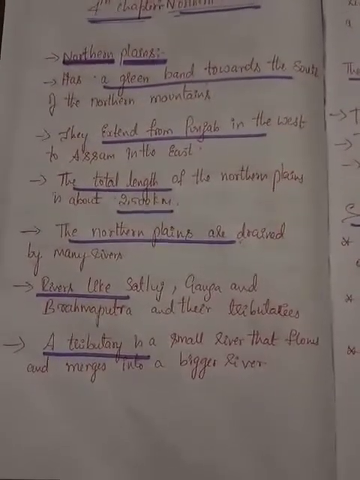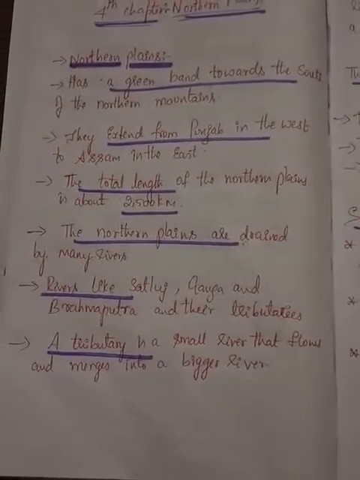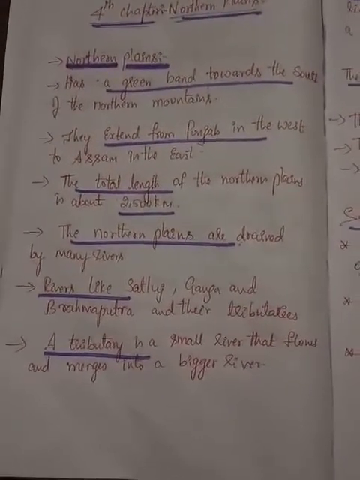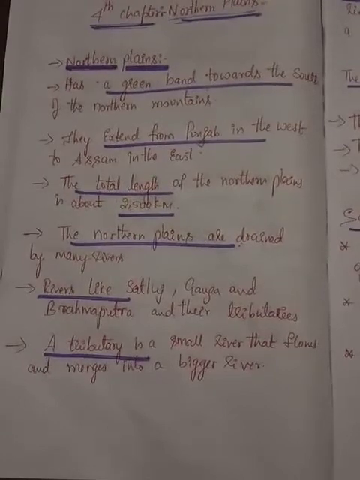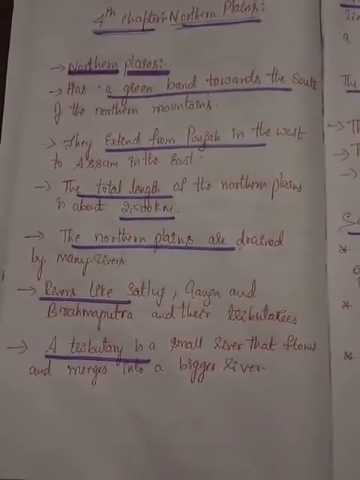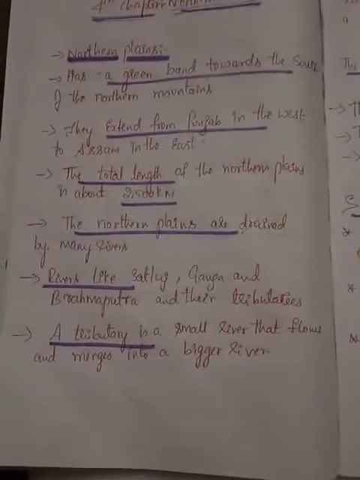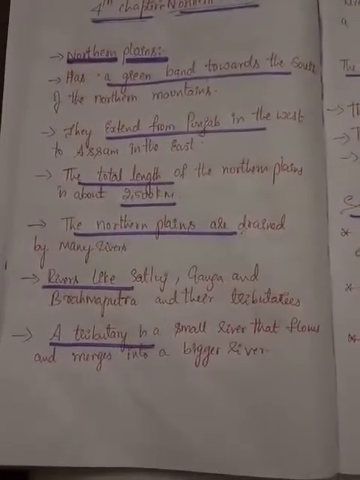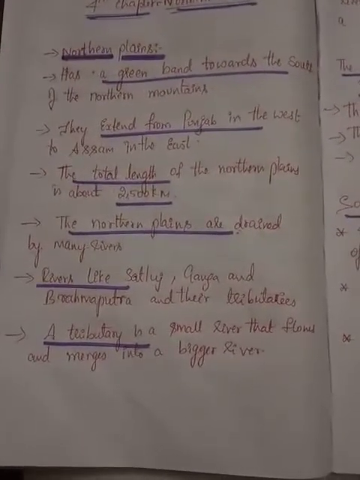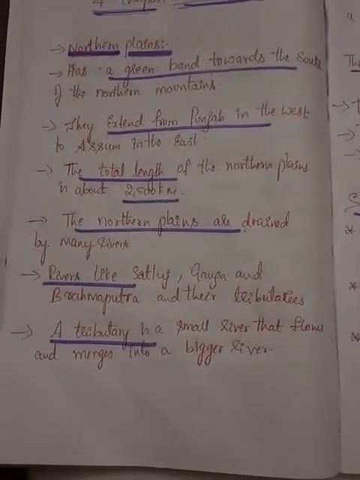The total length of the northern plains is about 2,500 kilometers. From Punjab to Assam, the extent is about 2,500 kilometers. So children, the total length of the northern plains is about 2,500 km, and it extends from the state of Punjab in the west to Assam in the eastern part of India.